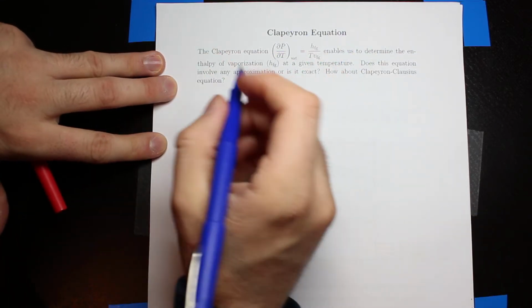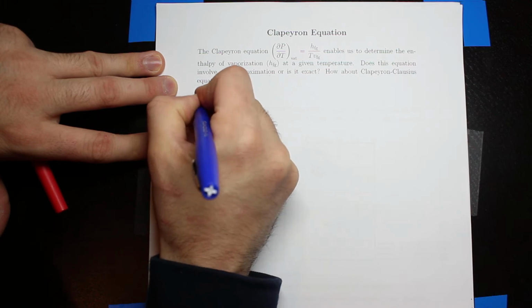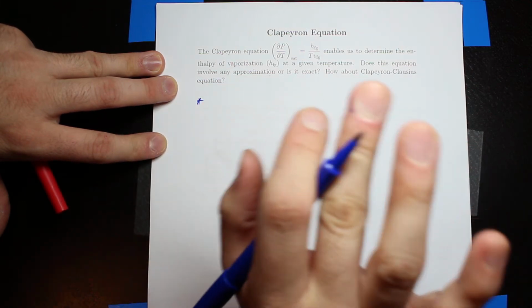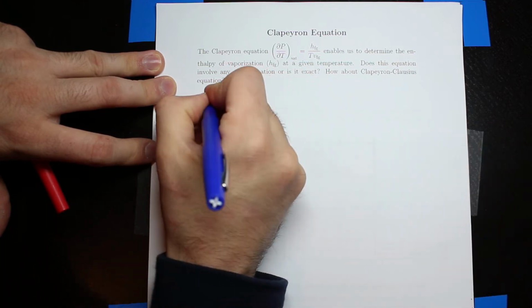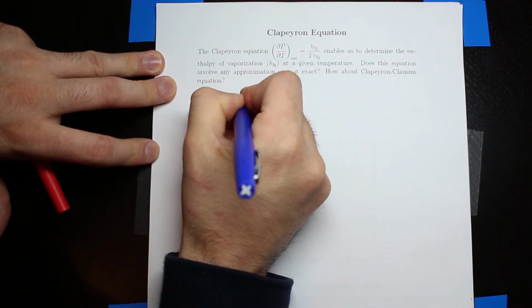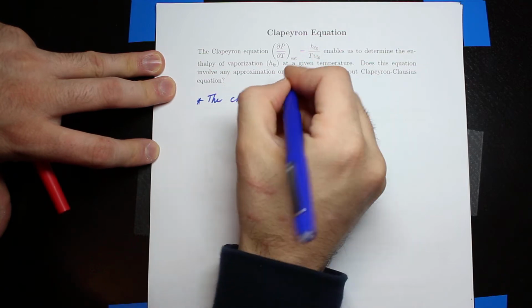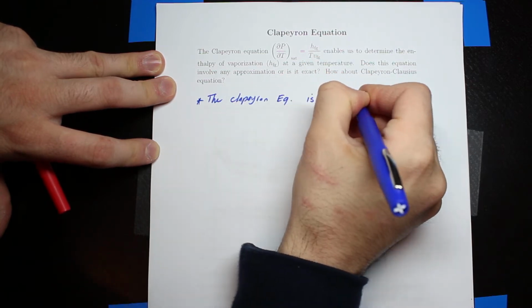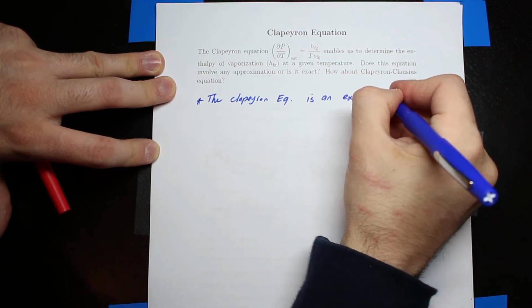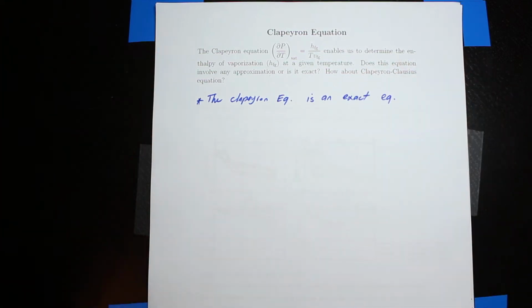So the answer is the Clapeyron equation is in fact an exact equation. There is no approximation considered to come up with this equation. The Clapeyron equation is an exact equation. So there is no approximation done for the Clapeyron equation.